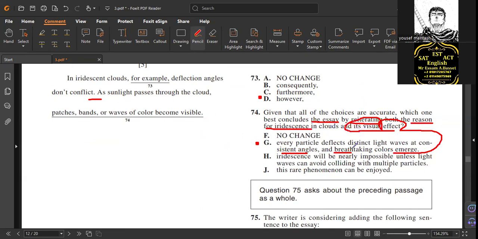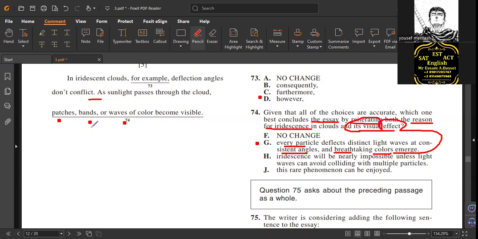Visual effect or not? Breathtaking colors come, and they give us how. So every angle deflects distinct light. It tells you how it happens, what is the reason behind that. Look for the other answers. Patches, bands, or waves, the colors become visible. I'm not giving you examples of the sunlight or what's going on.